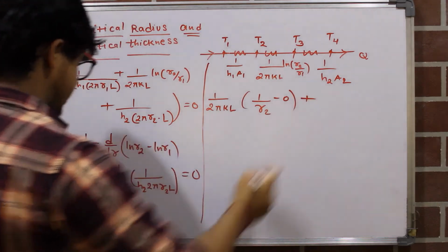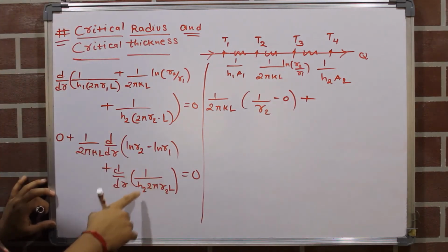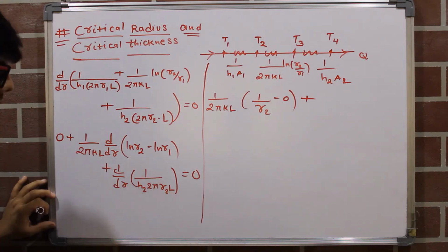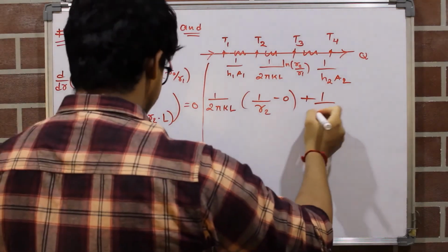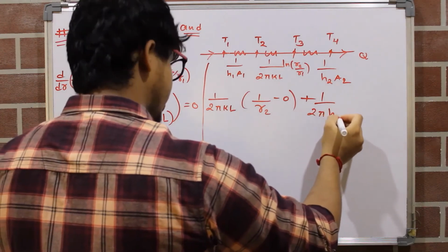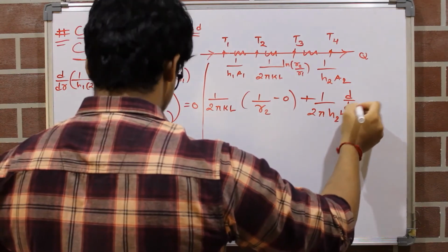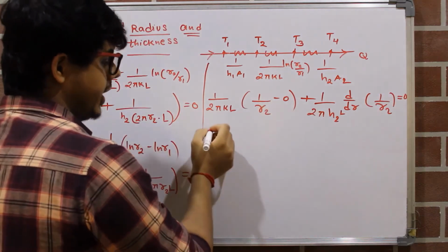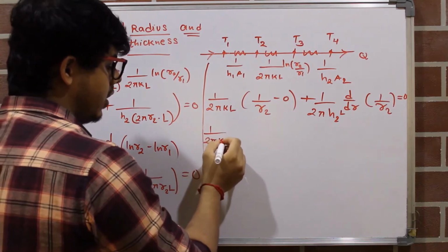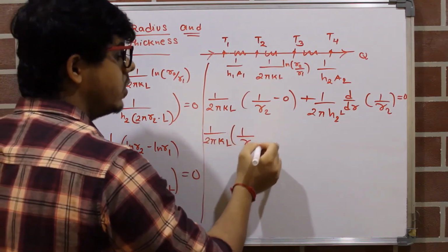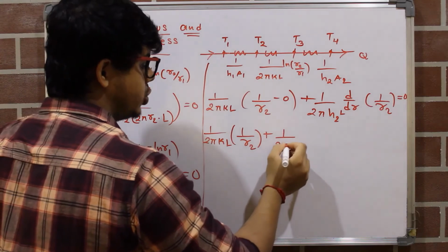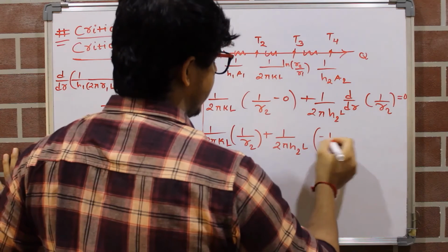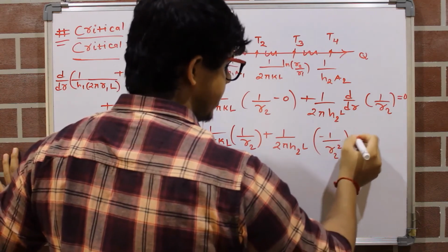Plus d by dr of this term. Now here 1 upon h2 into 2 pi into L will be constant, so 1 upon 2 pi h2 L comes out, then d by dr of 1 upon r2 is equals to 0. Now one more step: 1 upon 2 pi kl into 1 upon r2 plus 1 upon 2 pi h2 into L. Now derivative of 1 upon r2 will be minus 1 upon r2 square is equals to 0.